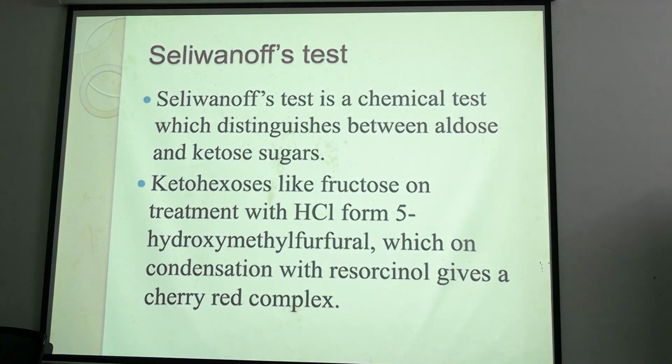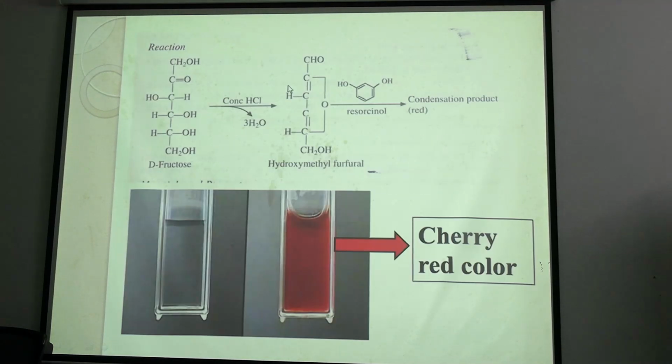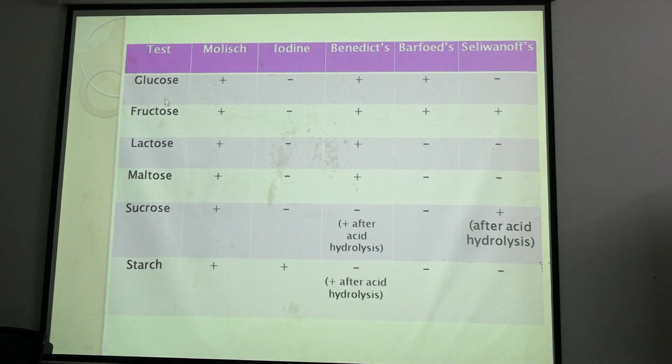Selivanov test. The Selivanov test differentiates between aldose and ketose. So we can differentiate fructose and glucose by the Selivanov test. Here the end product looks like this. Cherry red color is found in keto carbohydrates in Selivanov's test. How to differentiate aldose and ketose? By the Selivanov test. Okay. Here is a chart where we can see various carbohydrates and various tests.